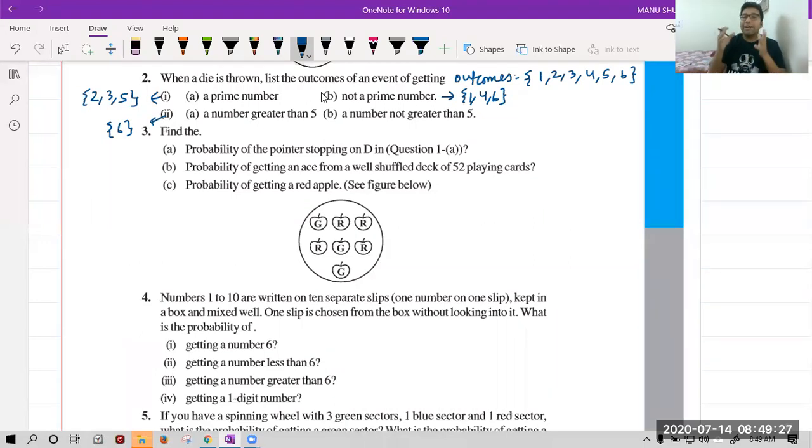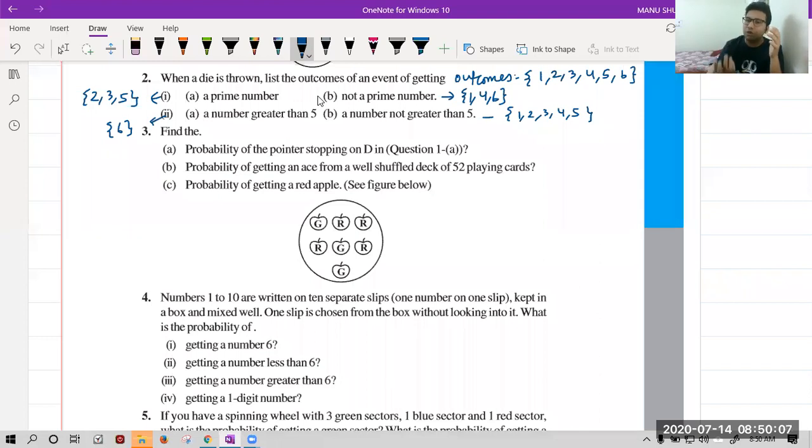Okay, you got it now. It is saying a number not greater than 5, which means the outcome should not have a number more than 5, so 6 will not come because 6 is more than 5. Whatever is remaining will come. So 1, 2, 3, 4, 5 will come. Class, you have to understand 1, 2, 3, 4, 5 all will come because 5 is equal to 5, not more than 5. So we will say the outcomes are 1, 2, 3, 4 and 5. I hope you got this.